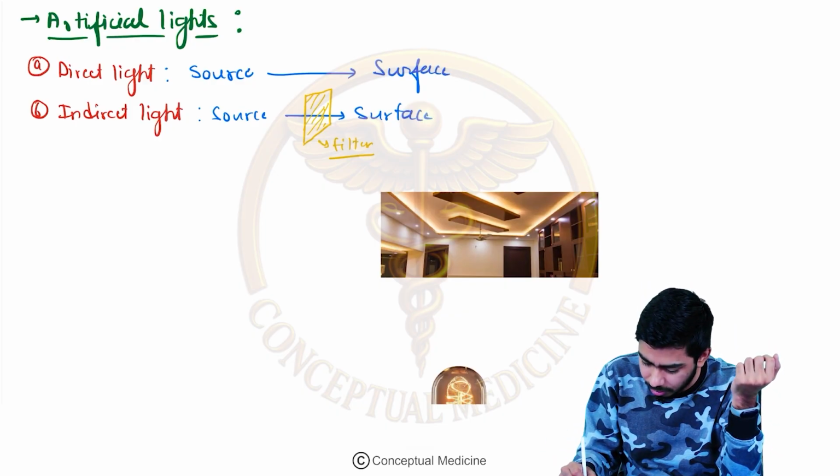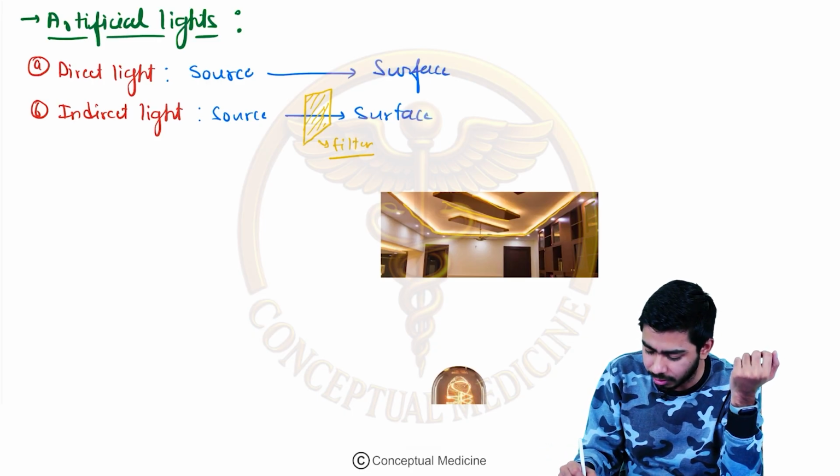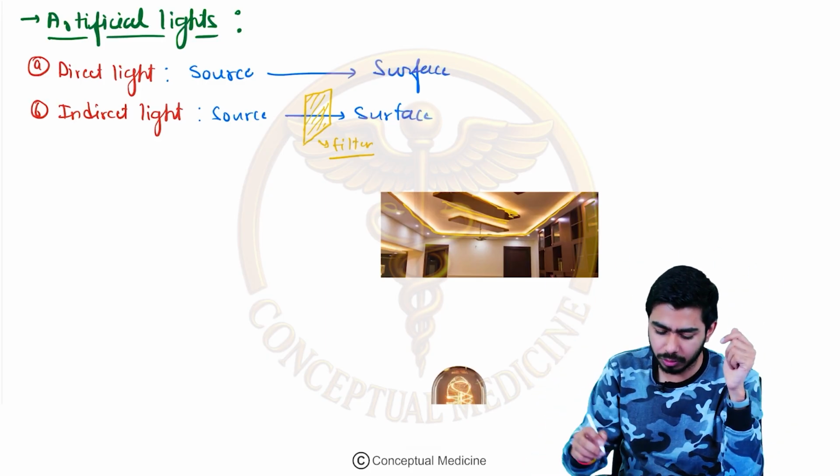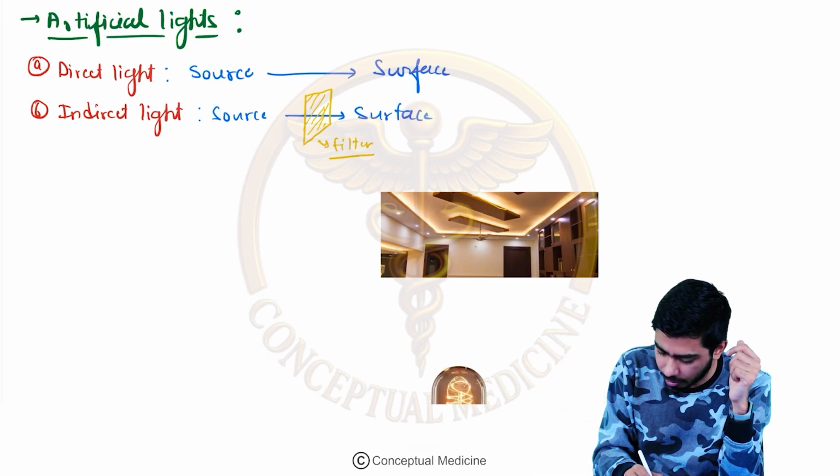So if that filter is there, then it is the indirect one. For example, here you can see you are not seeing the direct light, right? This is the indirect light example. There is the filter. The corners of this are the filter over here. Actually the LED has been placed over there, right? Okay, so this is an example of indirect light.